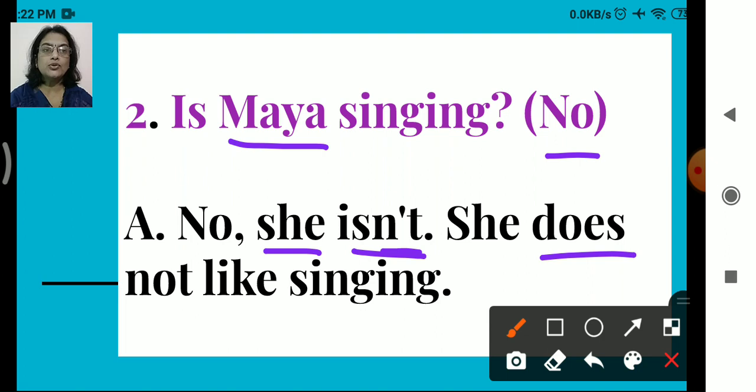Okay, why have we used do or does? It is a form of do, right? Do forms: did, do, does, you know that. Now it is present tense, so we cannot use did. Did is used for past tense. So we can only use either do or does depending on which pronoun we have used here. So she does not like singing. Followed? We use does when we have he, she or it. And we will use do when we have I, you, we, they. Such pronouns are used, we'll use do.